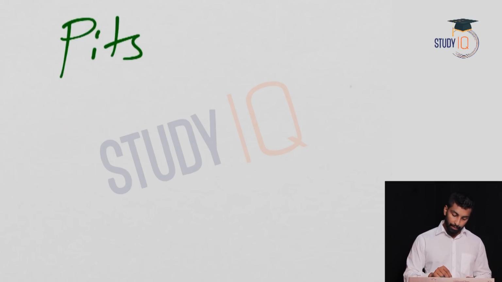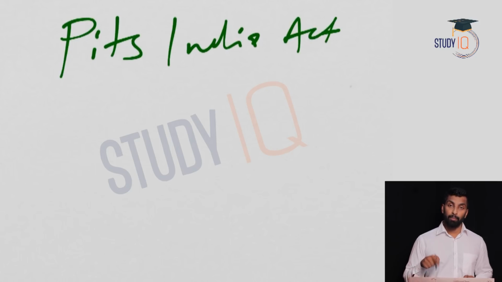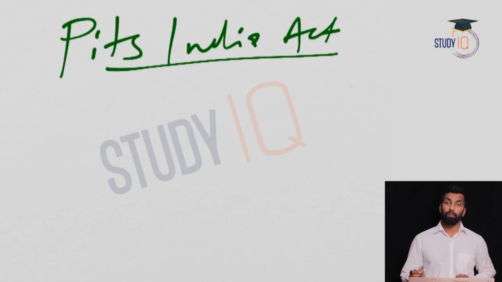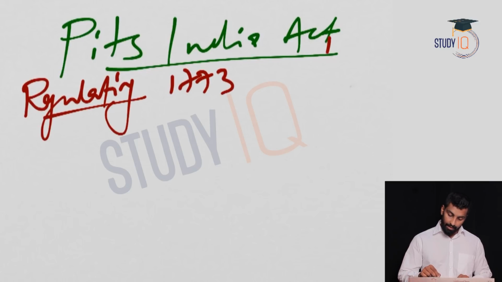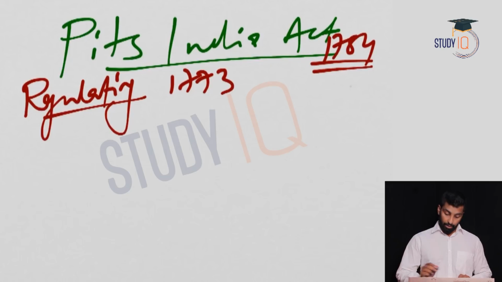Now let's move on to the next important aspect, which happened again in Warren Hastings period, Pitt's India Act. It is named after British Prime Minister Pitt. Okay, now we'll see the provisions of this act. Before that we have just discussed the Regulating Act. Quick recap of it. 1773. This is 1784. Okay, so Regulating Act.